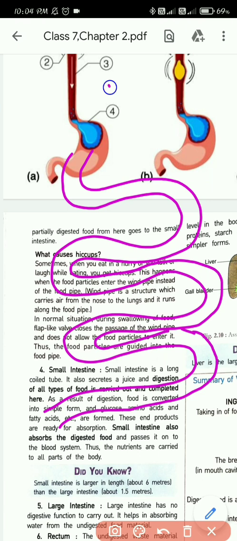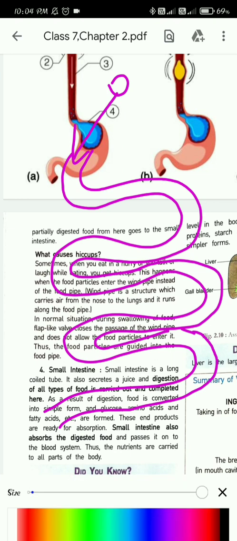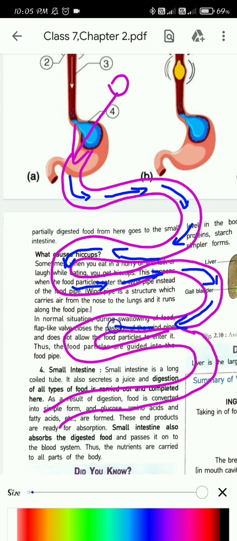So the food from the stomach will now move to the small intestine. It's a coiled tube, and when the food enters the small intestine, it will slowly move this way. All the way it will follow the coils, and the food will keep moving. Whenever it is moving along with the journey, the food will be getting digested further. All this way the food is getting digested, one step closer to ending the digestion process.